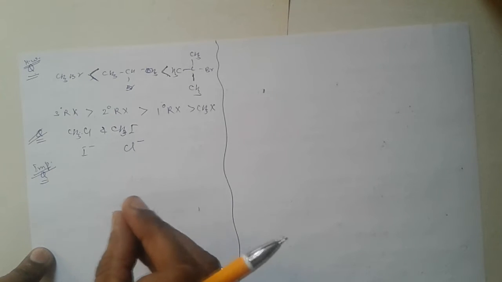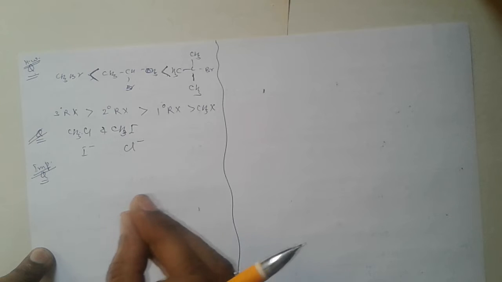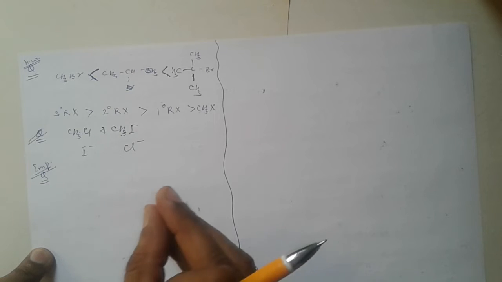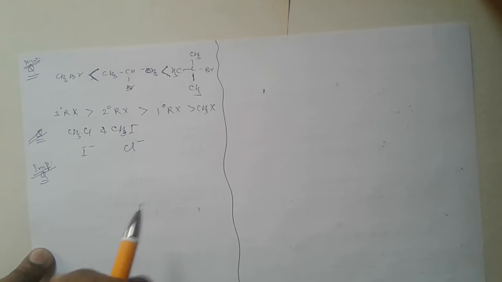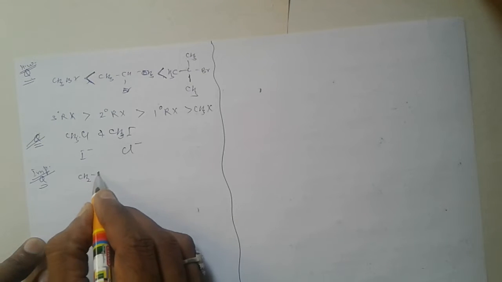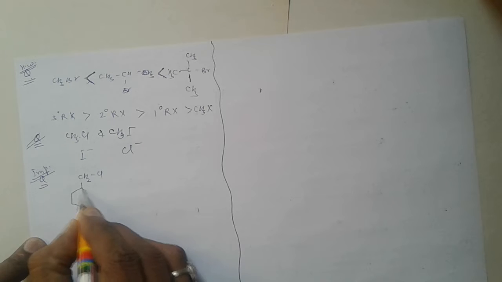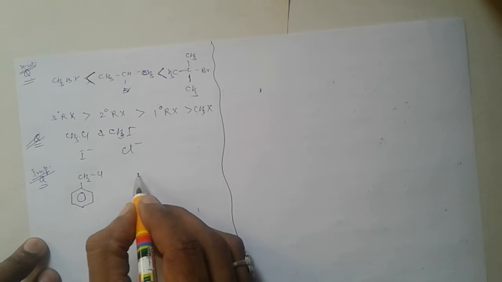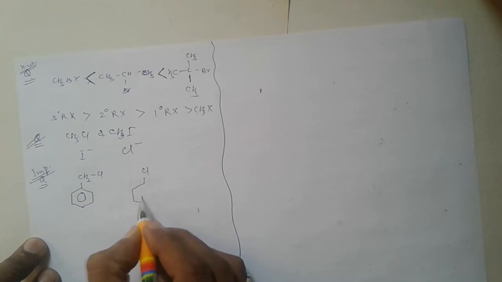Now next question: benzyl chloride is more reactive than chlorobenzene towards SN1 reaction. The solution is, this is a benzyl chloride molecule and this is a chlorobenzene molecule.